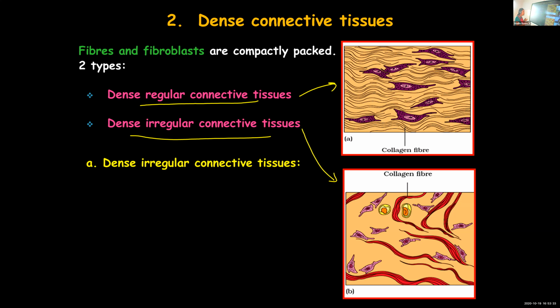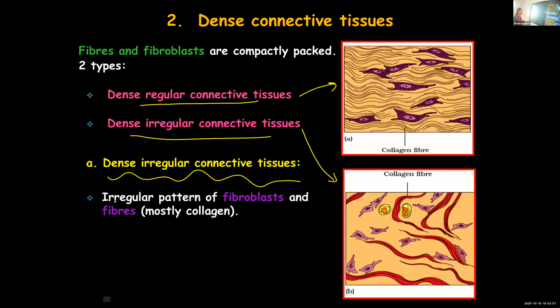As the name suggests, in regular there is an orderly arrangement of fibers and cells, whereas in dense irregular there is no such arrangement. Randomly, the cells and fibers are present. So first we will learn about dense irregular connective tissue.